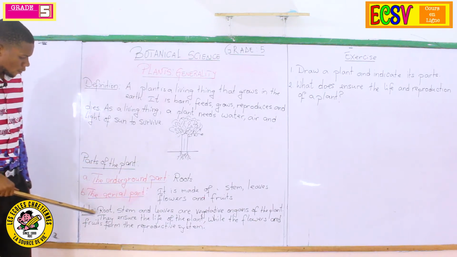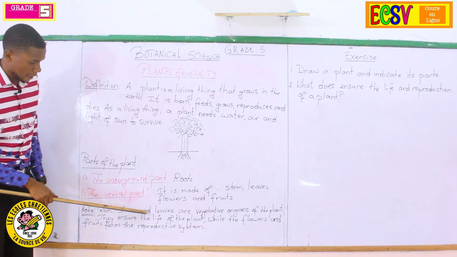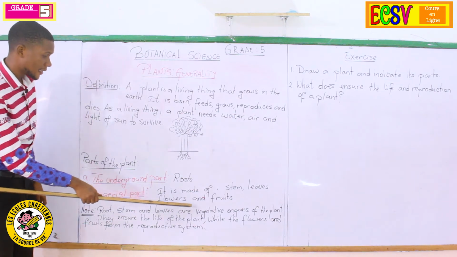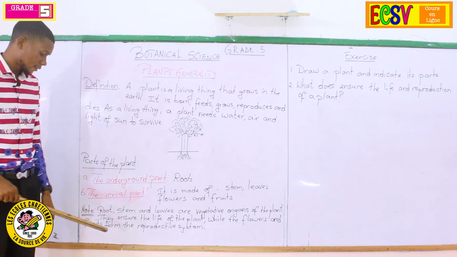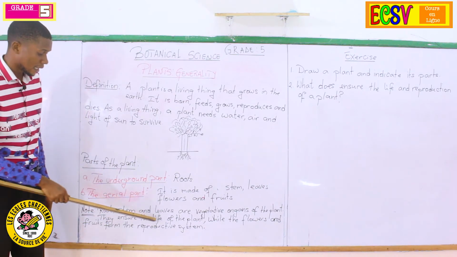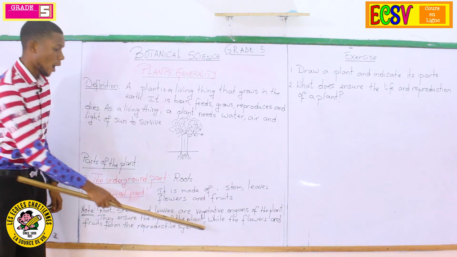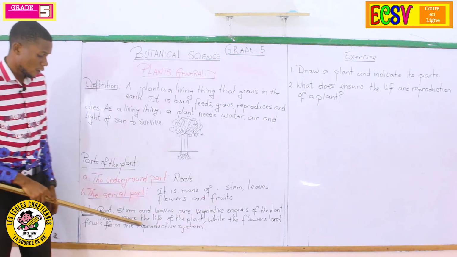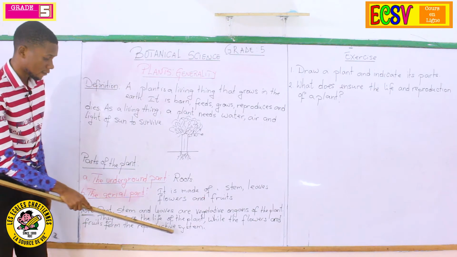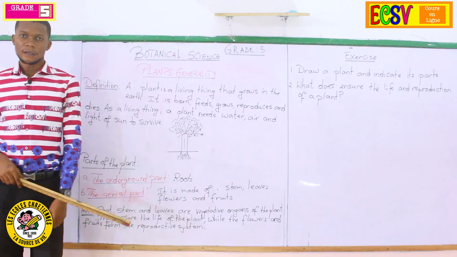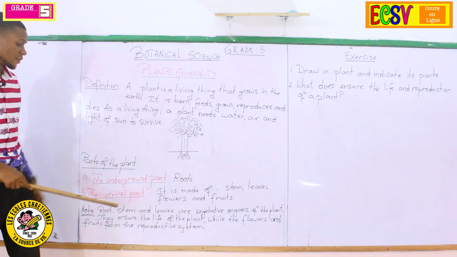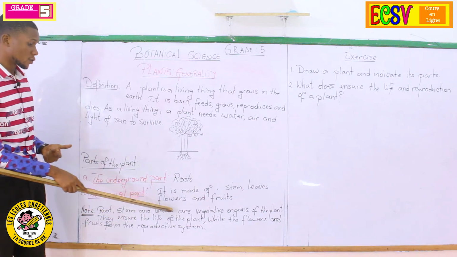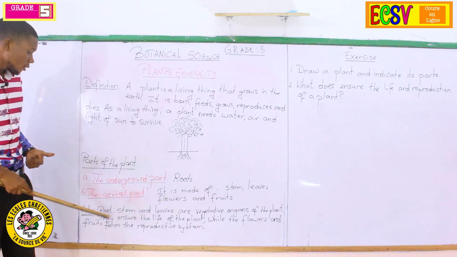So note: root, stem, and leaves are the vegetative organs of the plants. They ensure the life of the plants, while the flowers and the fruits form the reproductive system. We have the stem, we have the leaves, and we have also roots.